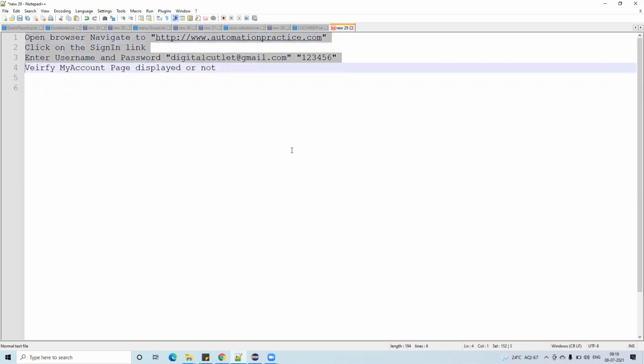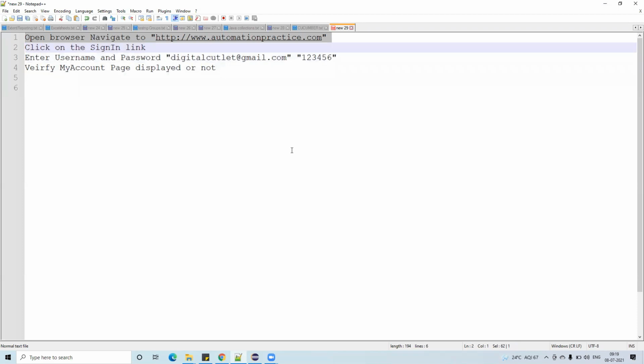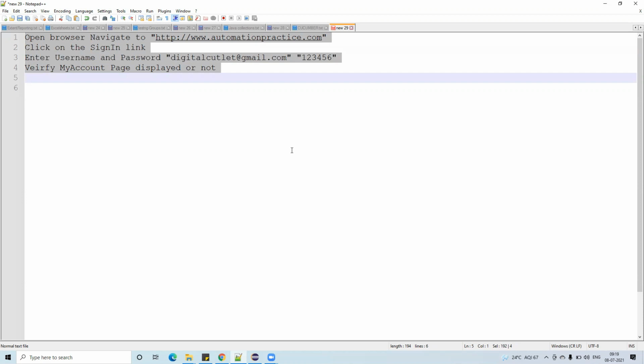When you execute this file, it will open the browser and navigate to automationpractice.com. It will do so every time. Whenever it runs this step, it automatically picks automationpractice.com and then clicks on the sign in link, then enters the username and password, and then verifies whether the page is displayed or not. So all these things it is doing.